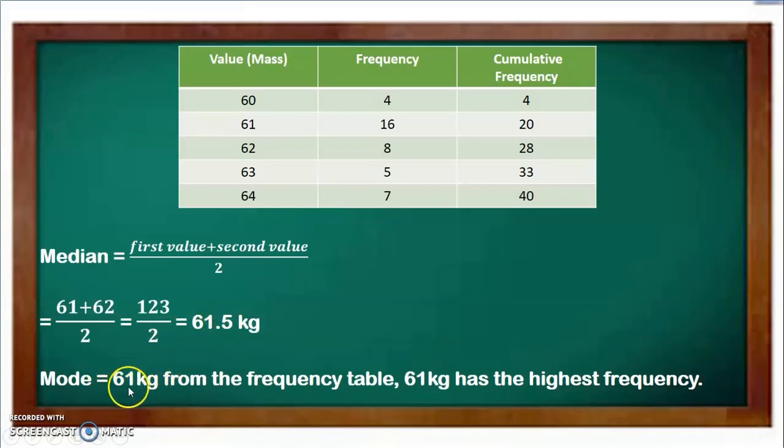The mode is 61 kg because from the table, 61 has a frequency of 16. That means 61 appeared 16 times. So 16 students have a weight of 61 kg. So that's the answer.